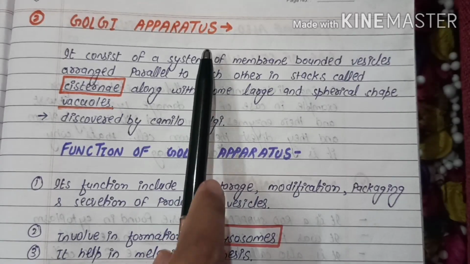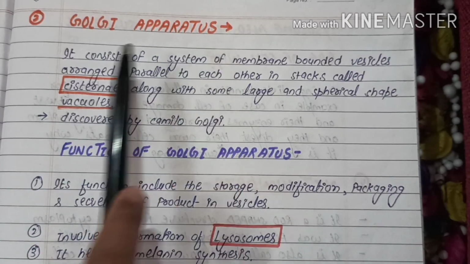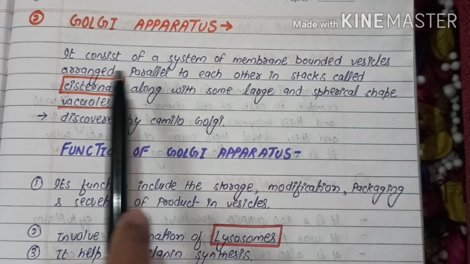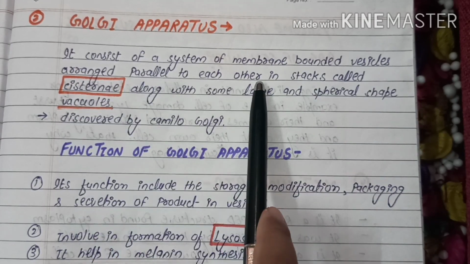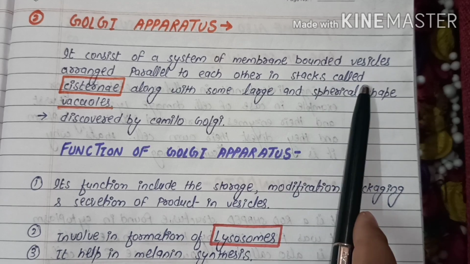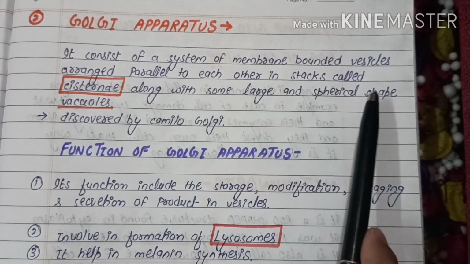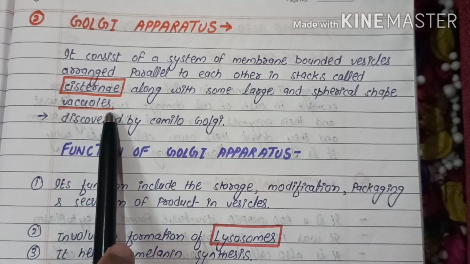Golgi apparatus. Golgi apparatus consists of a system of membrane-bound vesicles which are arranged parallel to each other in stalks called cisternae, along with some large and spherical shaped vacuoles.